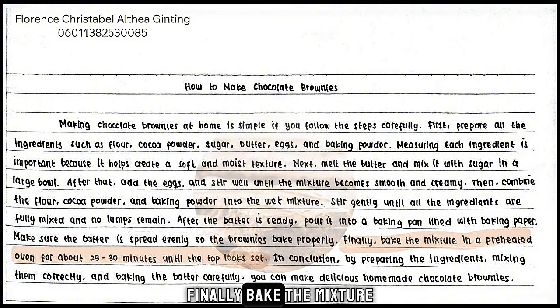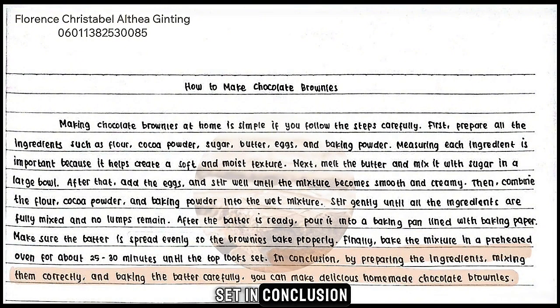Finally, bake the mixture in a preheated oven for about 25 to 30 minutes until the top looks set. In conclusion, by preparing the ingredients, mixing them correctly, and baking the butter carefully, you can make delicious homemade chocolate brownies.